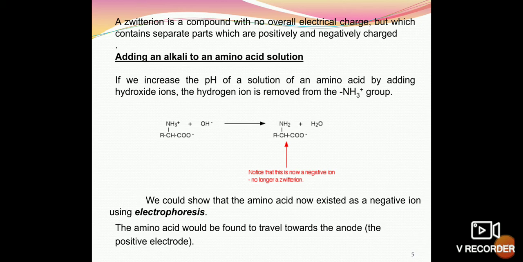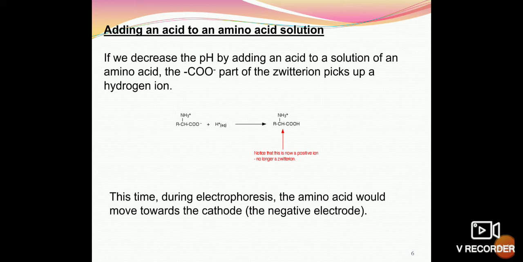The anode is the positive electrode and the negative ion will move towards it. So the zwitterion becomes a negatively charged ion in a basic solution if we keep on adding an alkali. If we increase the pH of the solution by adding hydroxide ions, the zwitterion is converted into a negative ion.